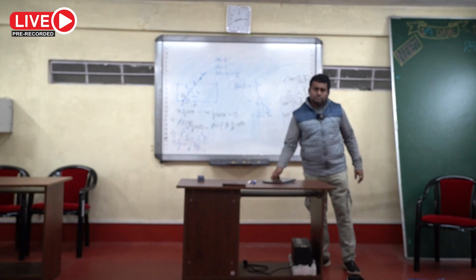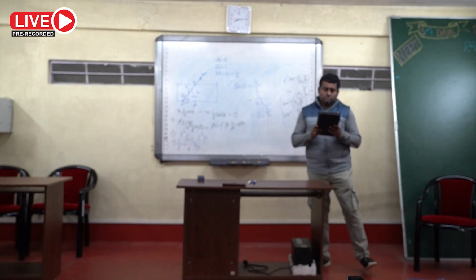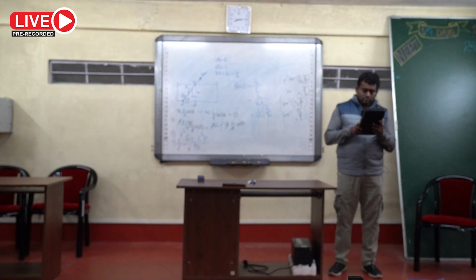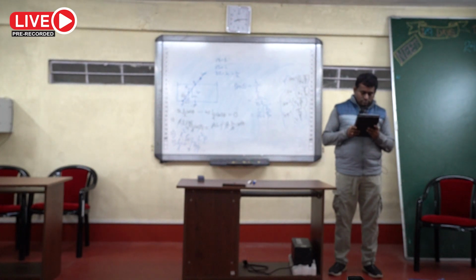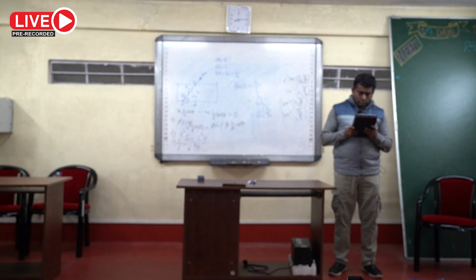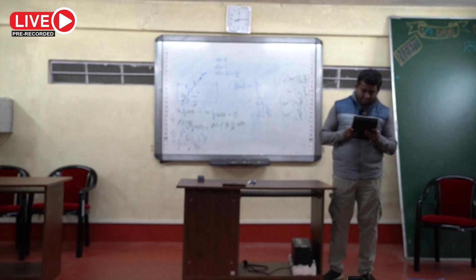Clear? Now from this we can write L by l, means capital L by small l, it is coming root over of rho naught by rho.